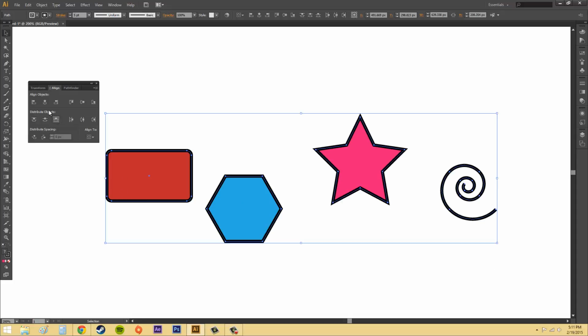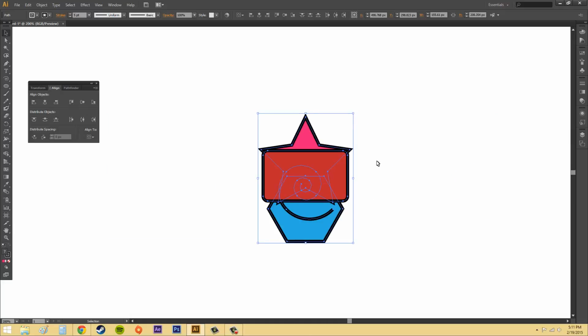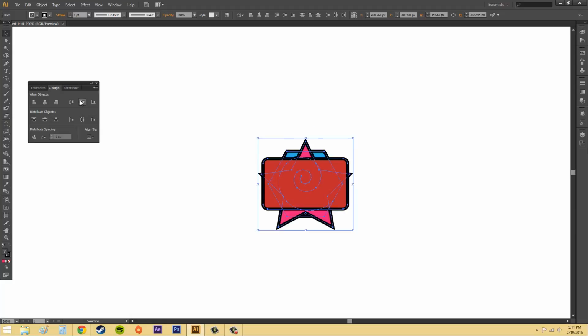Let's start aligning things. The first thing we're going to do is click on Horizontal Align Center. You can see that now everything has been aligned in the center, but they're overlapping. The next thing, let's click on Vertical Align Center. It takes into consideration the space that it had before, and now everything is aligned in the center on top of each other. If you want to do that, that's what you can have.